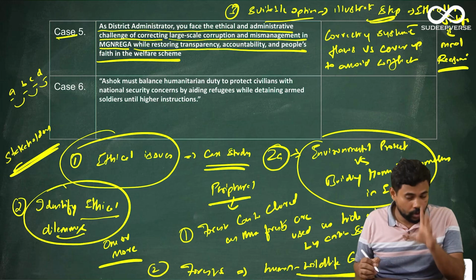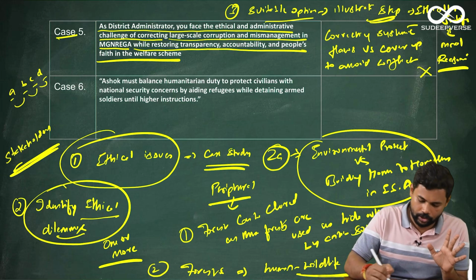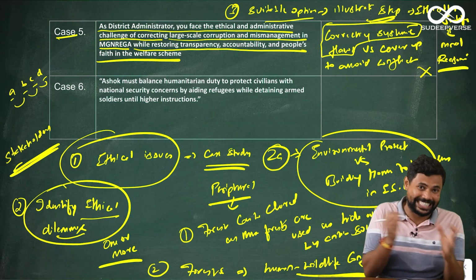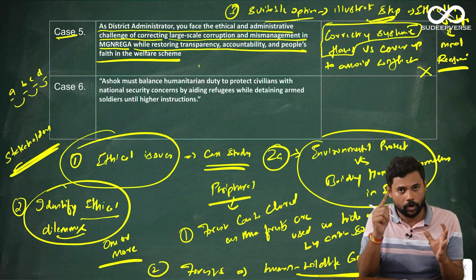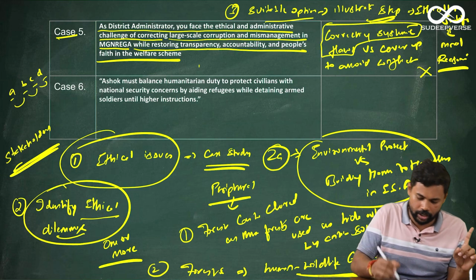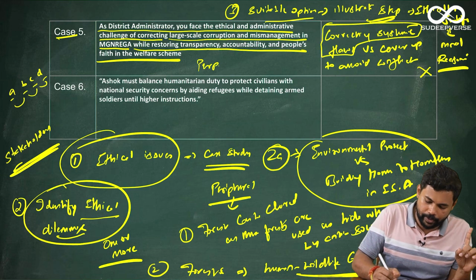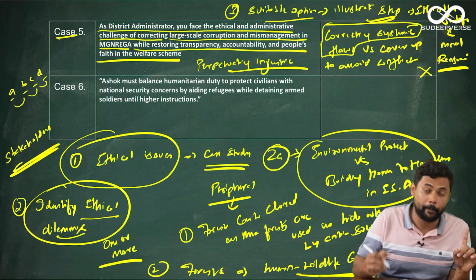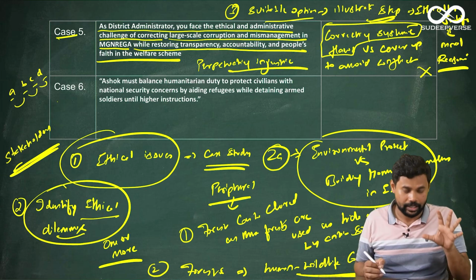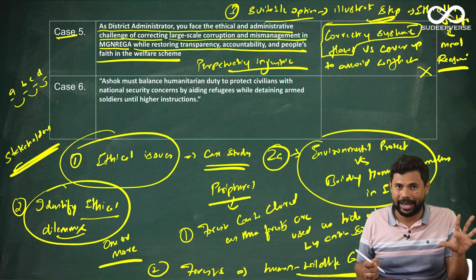Again, be careful, here also there is nothing called balancing. You have to correct systemic flaws. Whatever your predecessor has done, you have to overcome it and bring to justice. If you cover up or protect that predecessor, you are perpetuating injustice and compromising the right to work which is guaranteed by law. So that is what you have to talk here. There is nothing called balancing here also.